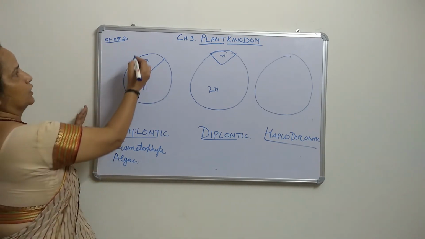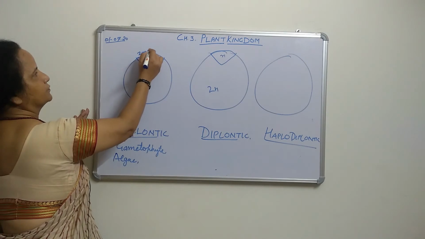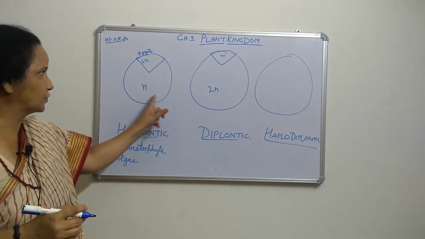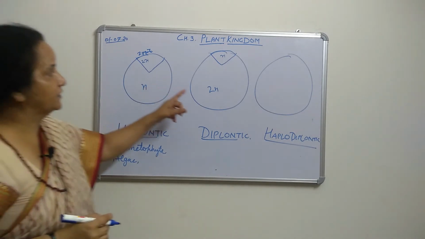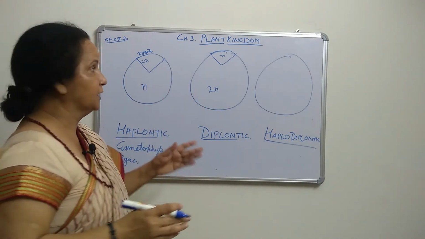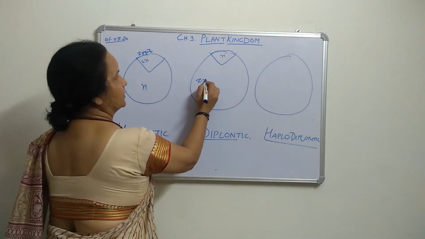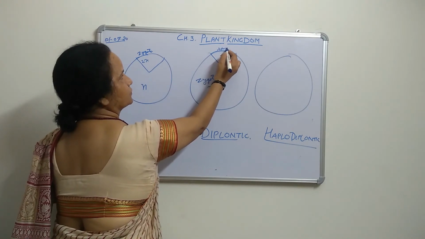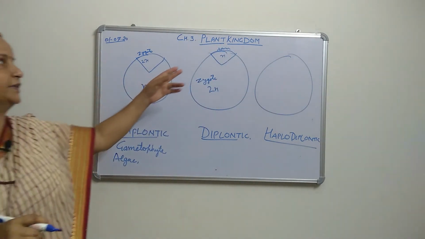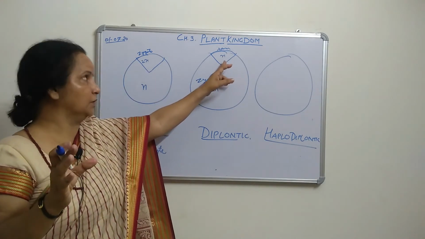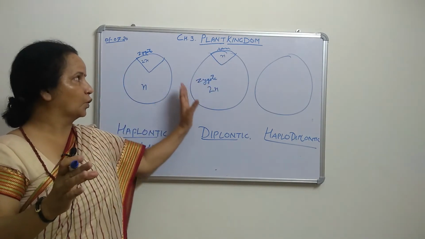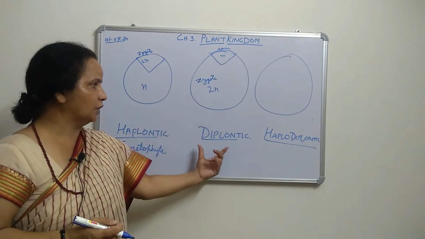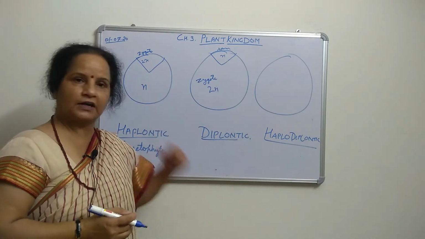The zygote goes for meiotic division and produces spores. Such a life cycle, with a very short haploid duration, is called the diplontic life cycle.